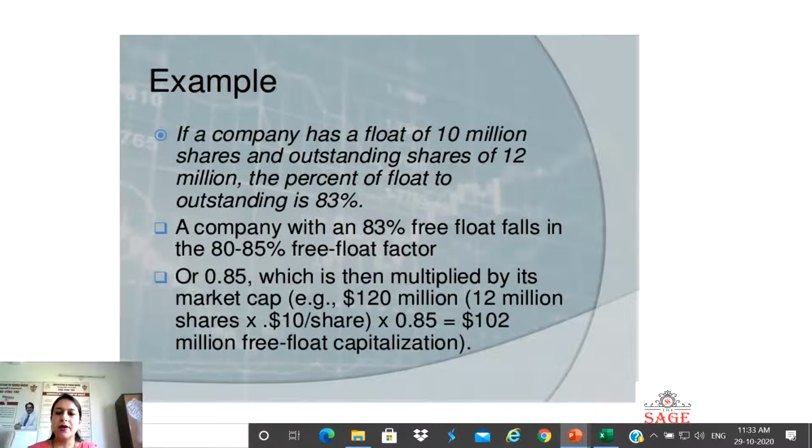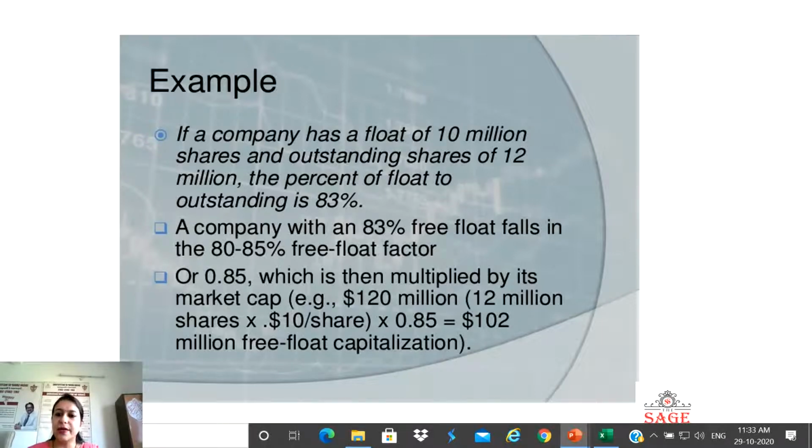The percent of float to outstanding is 83%. We calculated this by dividing 10 million shares by 12 million outstanding shares and multiplying by 100, which comes to 83%.